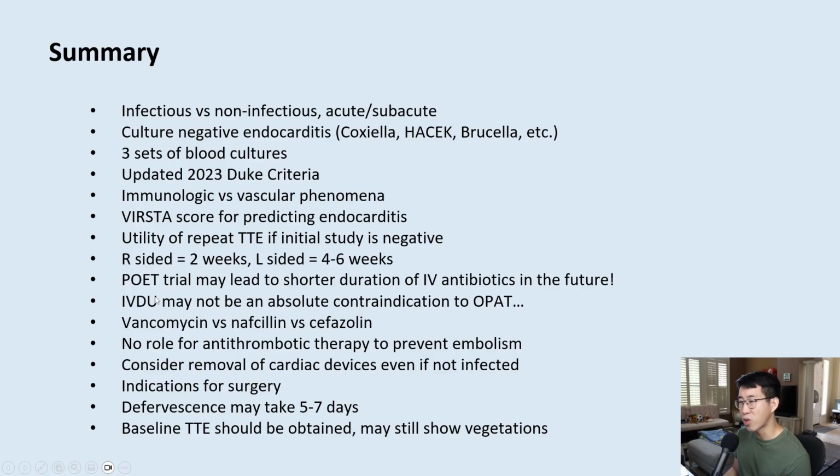You should know that the POET trial may lead to shorter durations of IV antibiotics in the future, since we may be able to switch to PO. IV drug use may not be an absolute contraindication to OPAT. Know the differences between vancomycin, nafcillin, and cefazolin. There's no role for antithrombotic therapy to prevent embolism. Consider removal of cardiac devices even if not infected. Know the indications for surgery. Know that defervescence may take 5 to 7 days, and that a baseline echo should be obtained and may still show vegetations even after the end of treatment.